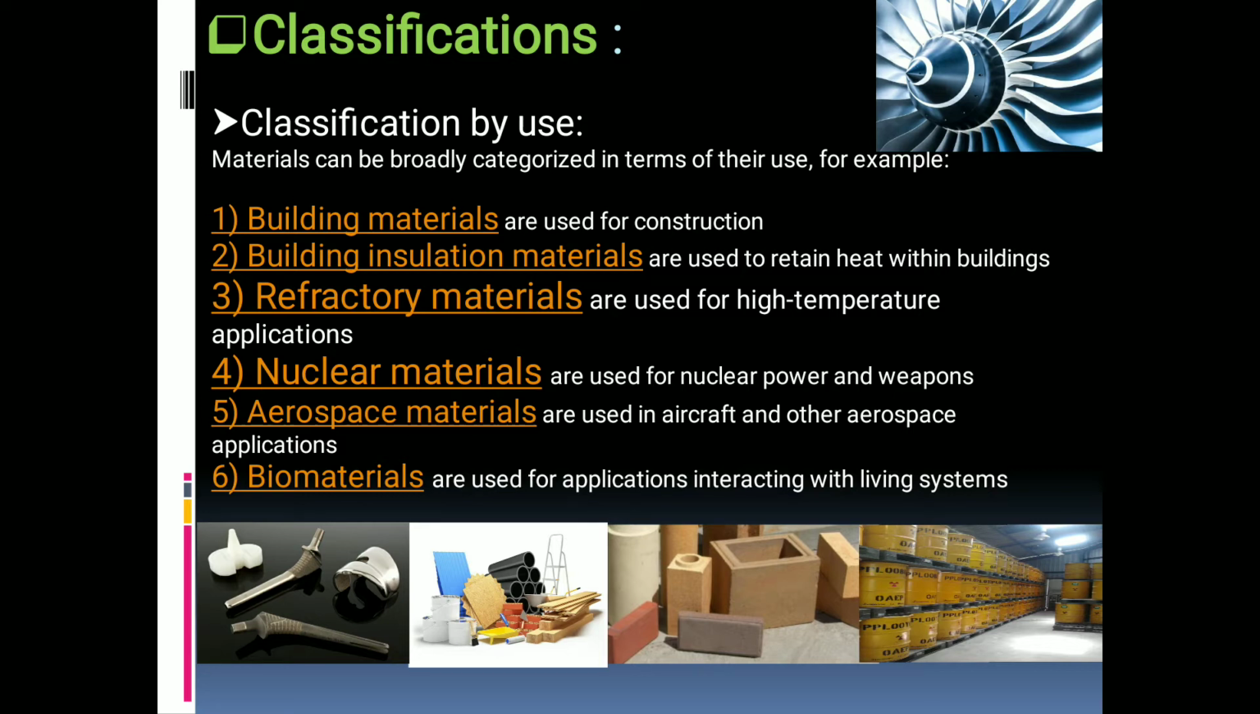The fifth one: the materials which are used in aircraft or any other aerospace applications are called aerospace materials. And lastly, the materials which are used for applications interacting with living systems are called biomaterials. So these are the 6 categories of materials by their uses.